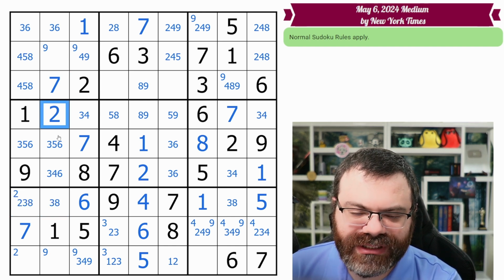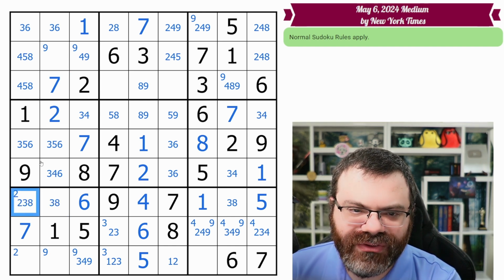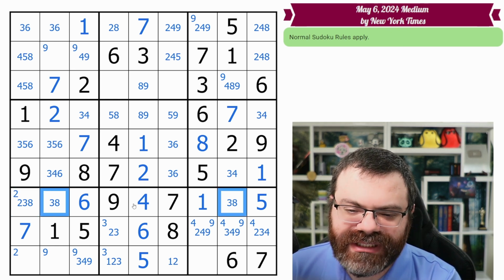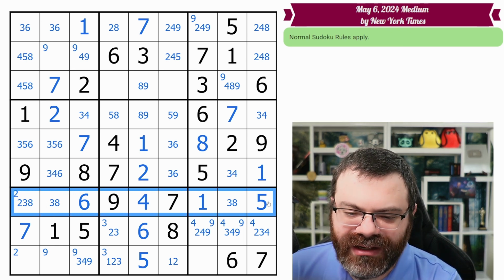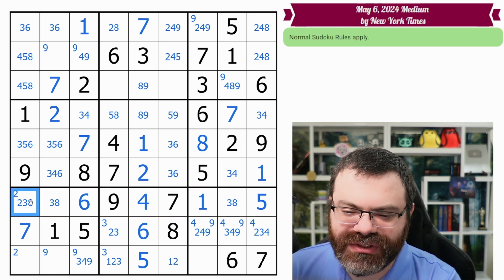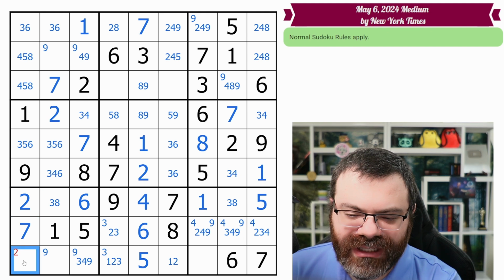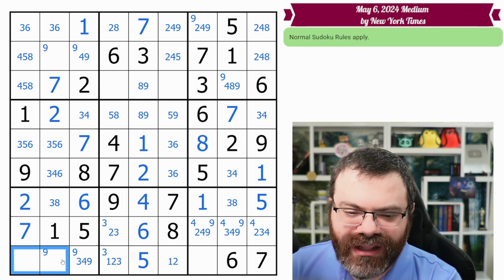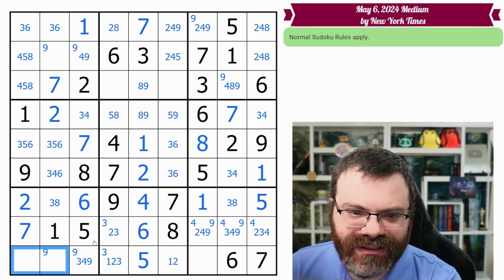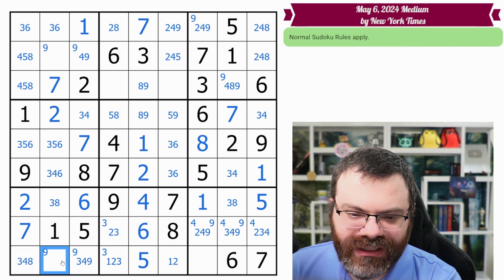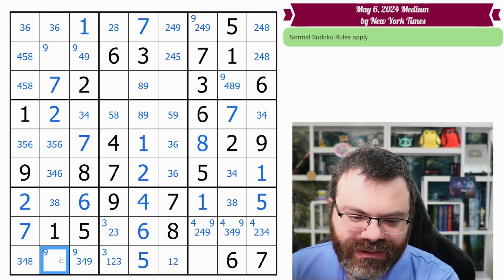This can't be 2 because of this 2 up here. We're looking to see if the 2, 3, 8 does anything, if the 3, 8 does anything. We're looking for pairs, triples. We see this pair here, so if I hadn't noticed already, we know that 2 in this row is down to only one place. We can place it. That's a hidden single 2 for the row, so that's not a 2. Now this box is down to 3, 4, 8, 9. This can't be 9, so it's 3, 4, 8. I think this can be any of 3, 4, 8, 9.